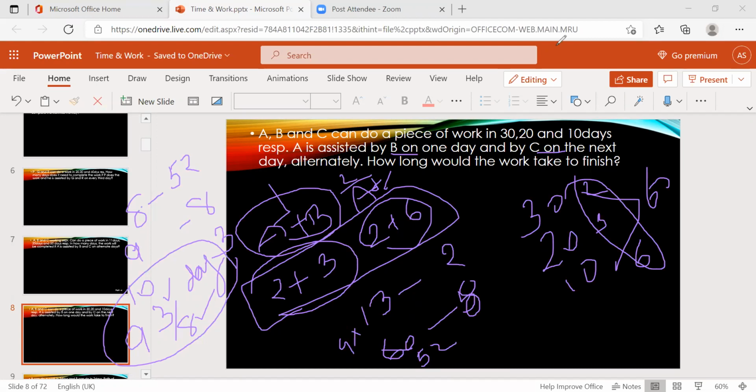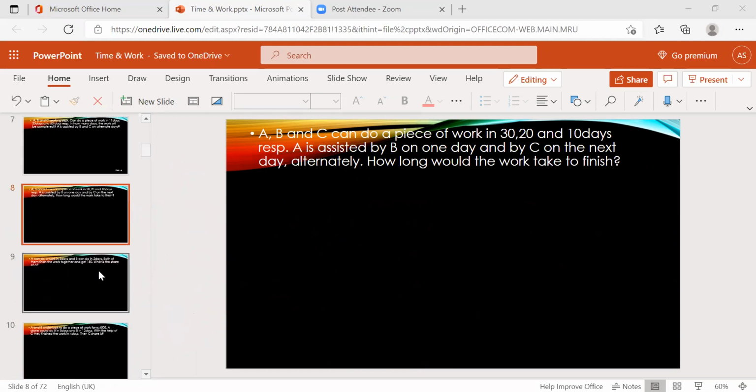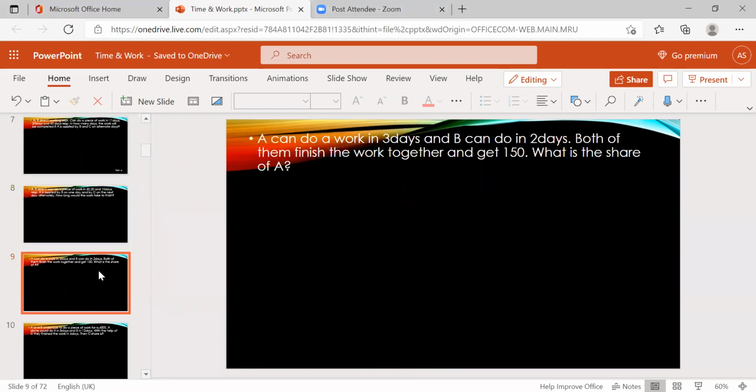Alternate days, okay. Now come to the part of wages. First read the question. A can do a work in 3 days and B can do it in 2 days. Both of them finish the work together and get 150 rupees. What is the share of A? First they're asking for the share. What does share mean? Daily wages. Wages are simply called kuli in Telugu.